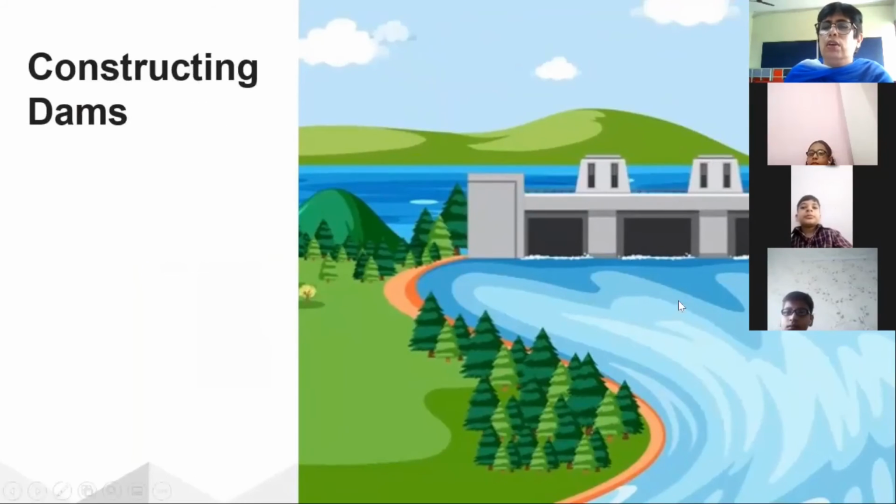Next comes the constructing of dams. When the dams are constructed, during heavy rainfalls the flow of water will not bring the soil, and on the sides, plants are grown. So this will reduce the flow of water carrying the soil.